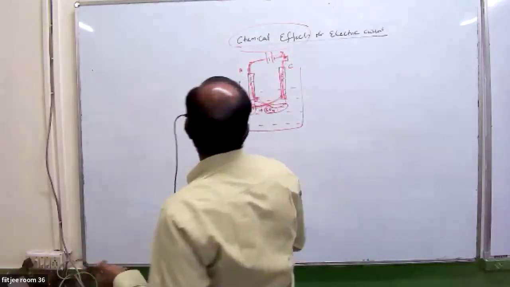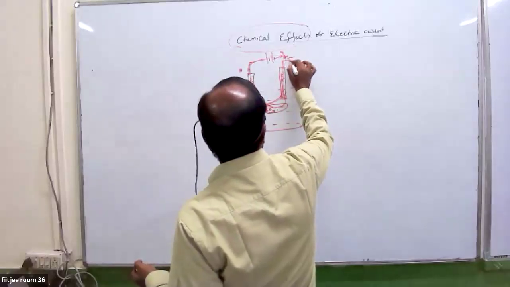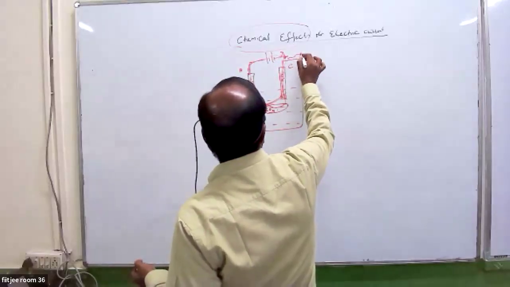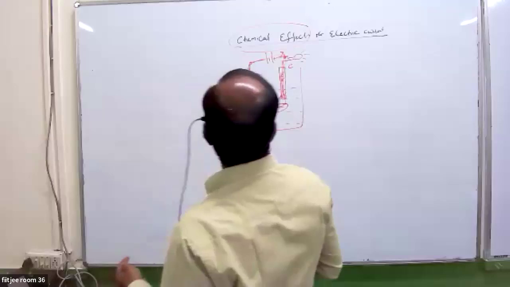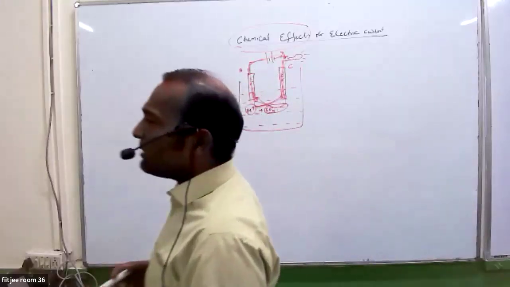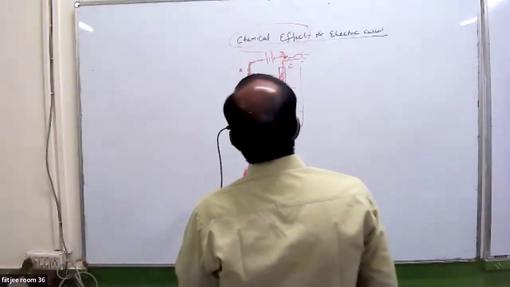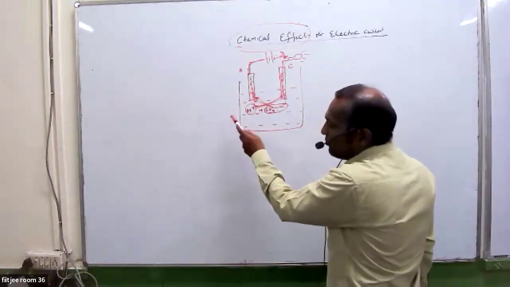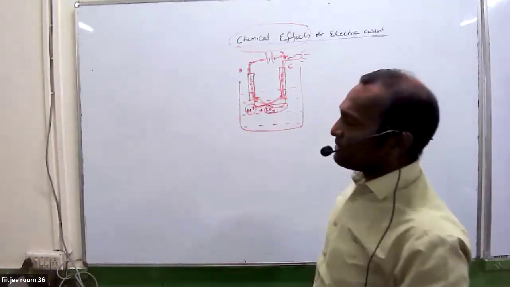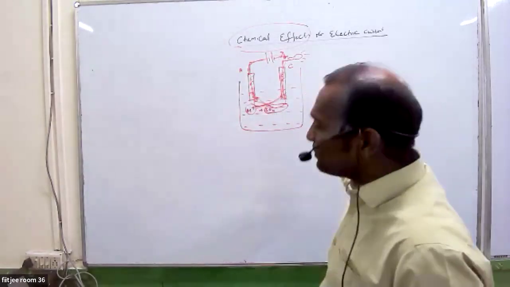Now, when the circuit is completed, if you have a bulb connected here, this bulb started glowing. So this process is known as electrolysis. Electrolysis is the process in which electrolytes, H+ and SO4 2- ions, move inside the solution.